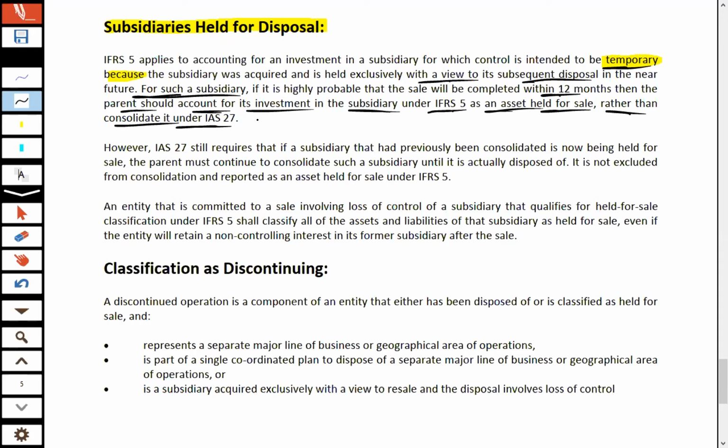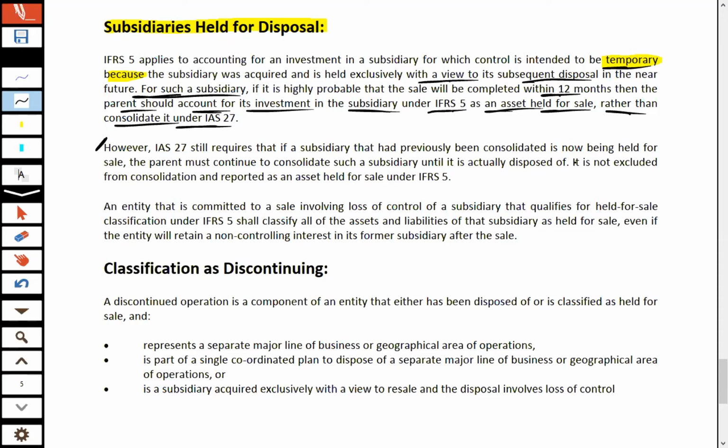If the subsidiary's shares are acquired for short-term purposes and not held for the long term, that subsidiary should not be consolidated. Rather, it should be accounted for under IFRS 5. However, IAS 27 still requires that if a subsidiary that had previously been consolidated is now being held for sale, the parent must continue to consolidate such a subsidiary until it is actually disposed of.